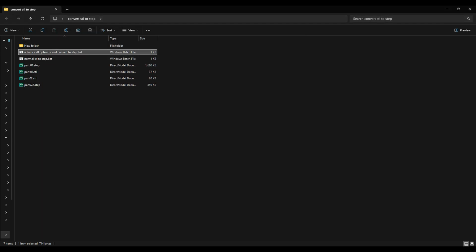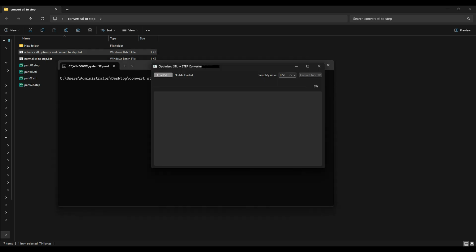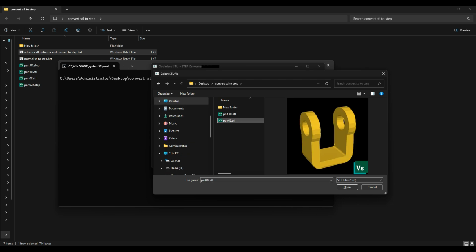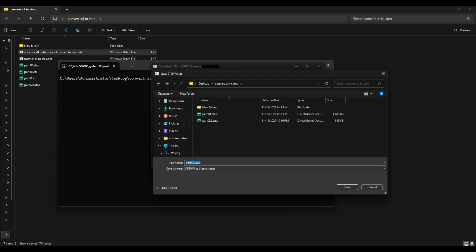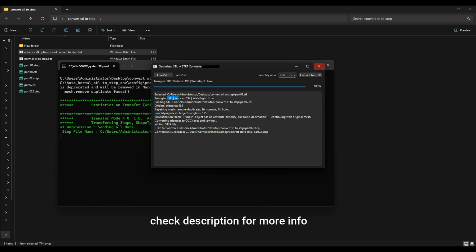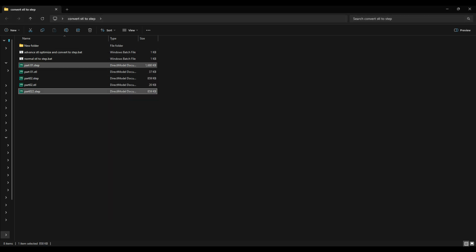Similarly, we have to build another one, advanced optimizer STL. So in the utility, you need to optimize the simplify ratio in the STL format, because STL is called a lot of point cloud data, so you can optimize the accuracy. So you just need to define the ratio. On that basis, you need to select an STL file and define the output file. After doing these things, now you can see here your STL data is converted to the STEP.